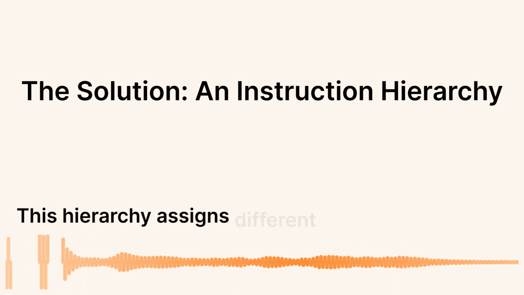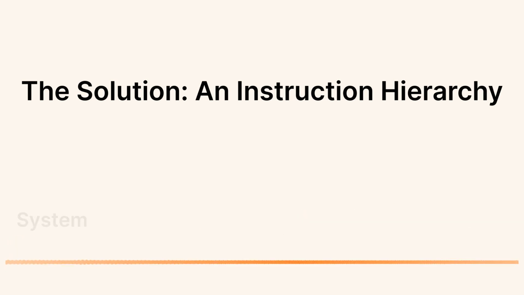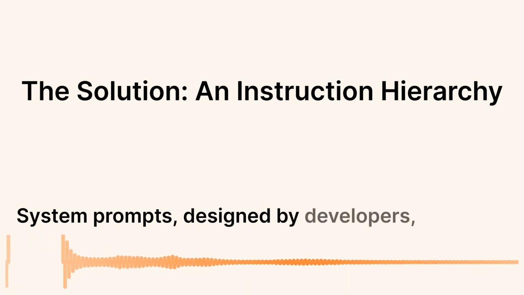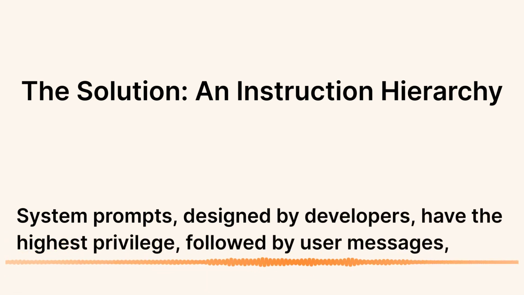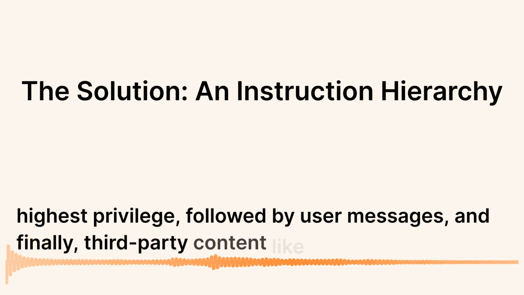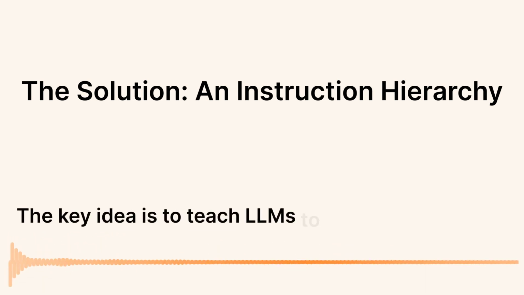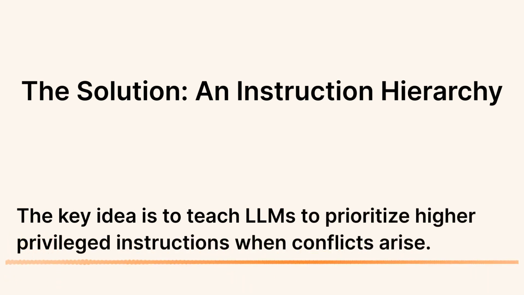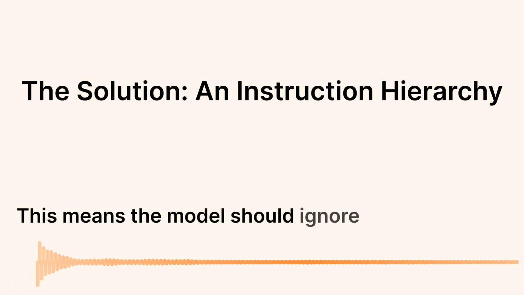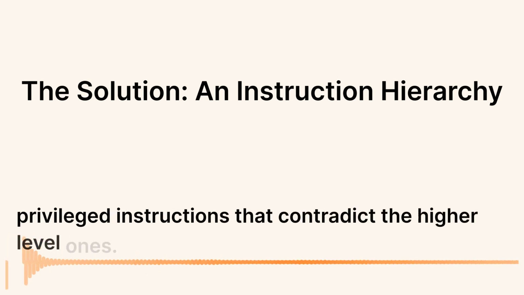This hierarchy assigns different levels of privilege to instructions based on their source. System prompts, designed by developers, have the highest privilege, followed by user messages, and finally, third-party content like tool outputs. The key idea is to teach LLMs to prioritize higher privileged instructions when conflicts arise. This means the model should ignore or refuse lower privileged instructions that contradict the higher level ones.